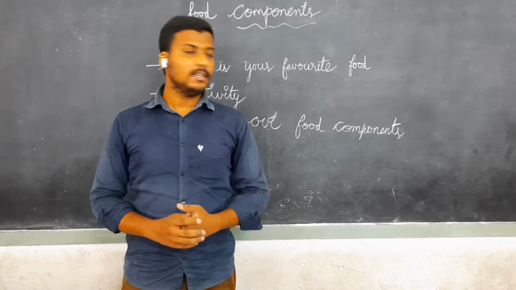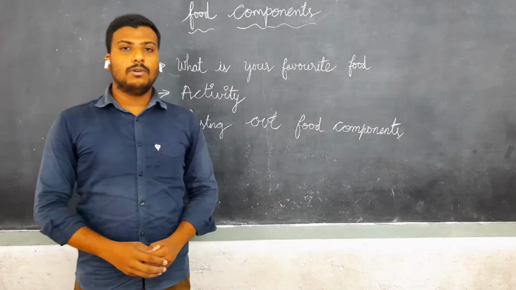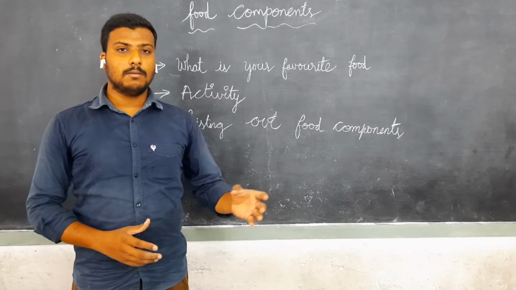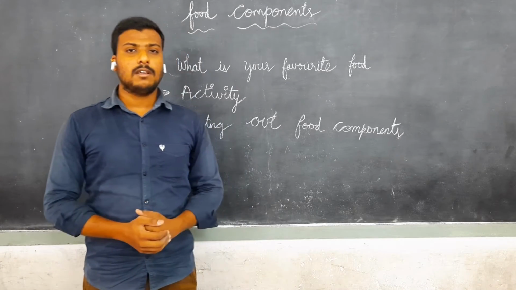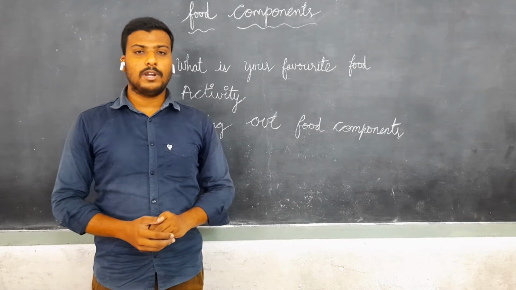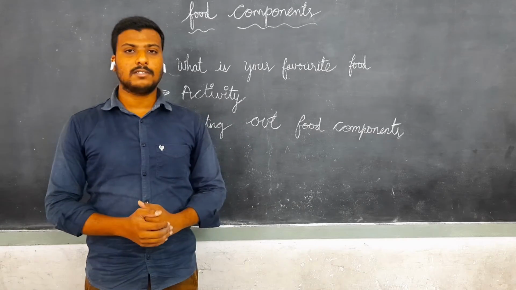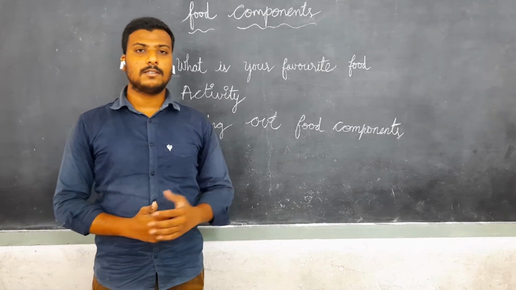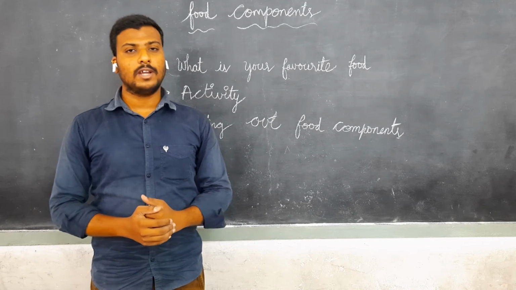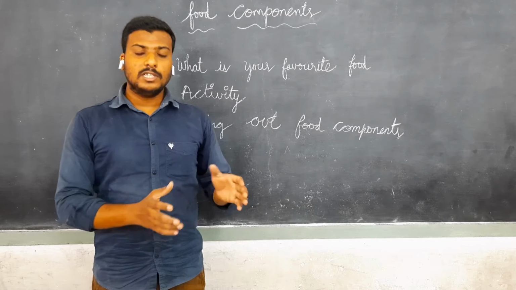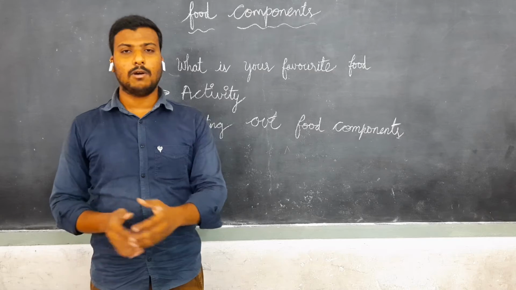Right now we'll see the listing of food components. While going to the market, you'll notice some food items like a biscuit packet, a milk packet, and a ghee packet or oil packet. Bring any three kinds of packed food items and check. You will find some components at the back of their packets. Yes or no? Like carbohydrates, proteins, fats, vitamins, and minerals. These are all the components present in food items. Do you have any doubt? Oh, this many components are present in one particular food. Do you have any idea or any doubt?